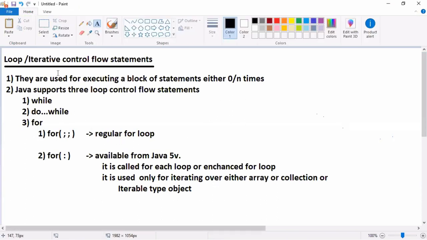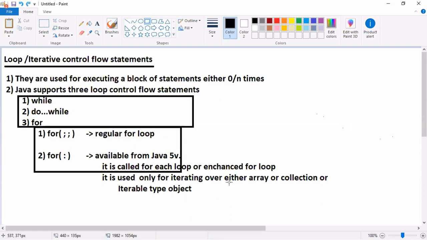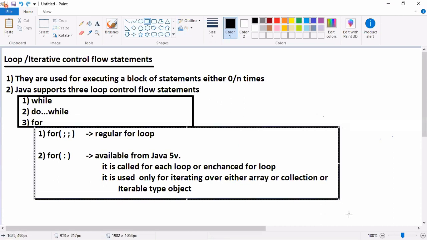So loop or iterative control flow statements are used for executing a block of statements either 0 or n times. Java supports 3 loop control flow statements: while, do while, and for. While and do while have only one syntax, but for has two syntaxes. One with semicolon, semicolon, expecting three expressions, and for colon, taking two expressions. Okay, so this is the basic idea.